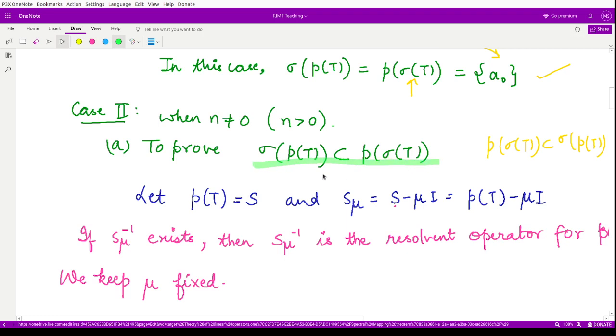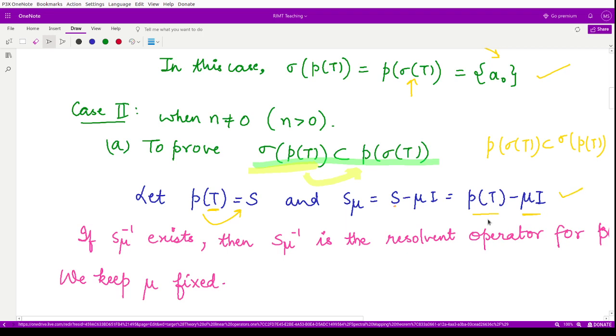For this we assume some member in the first set, and we shall prove that it is also lying in the second set. This is our goal here. So for that, we consider a polynomial in T, which is P(T), and let's name this polynomial S. Corresponding to this, we can define S_mu, where mu is some complex number, such that it is represented by S minus mu I. What was S? It was P(T). So therefore we can write this as P(T) minus mu I.